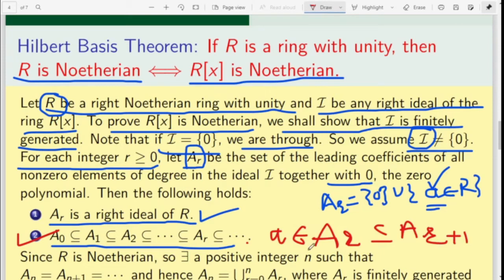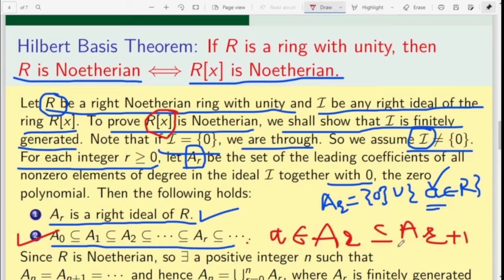If a belongs to A_r, then there must be a non-zero polynomial with leading coefficient a in I, and I is an ideal of R[x]. Therefore the product of x with that polynomial belongs to I, with leading coefficient a of degree r+1.